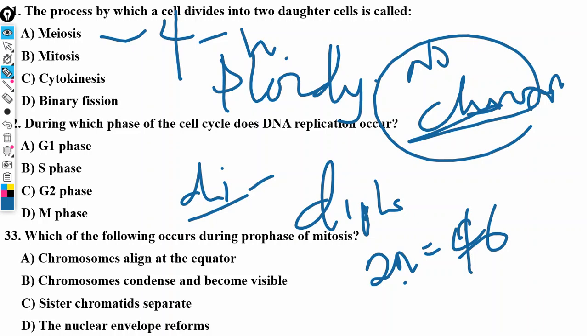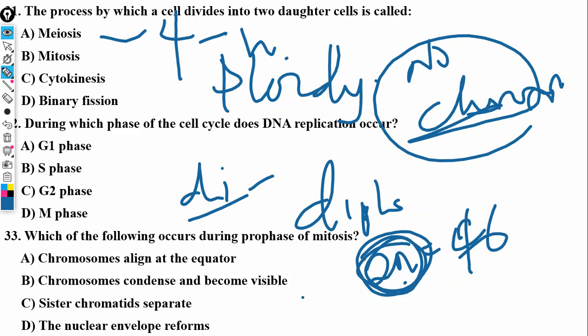So if an organism such as us humans reproduce, our cells should produce a cell with 2n and 2n. So the daughter cells are going to look exactly like the parent cell,